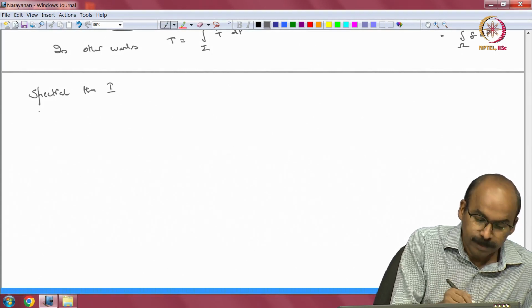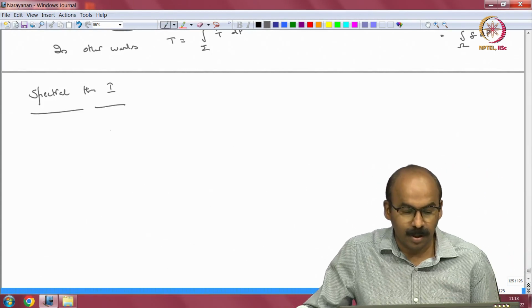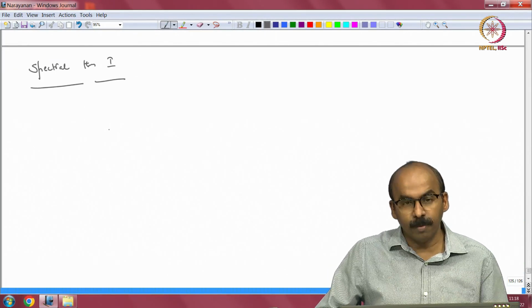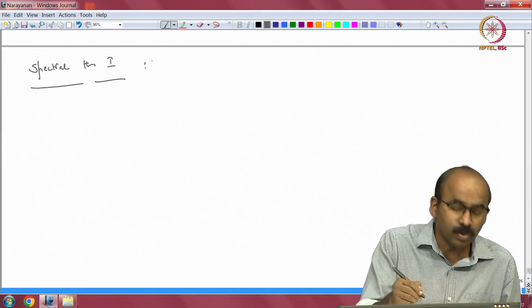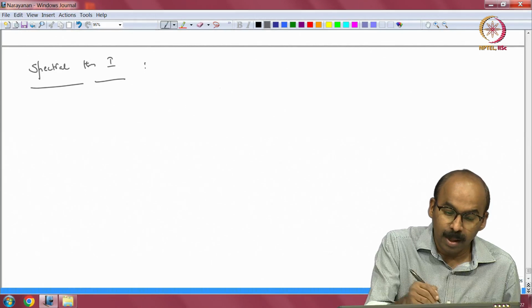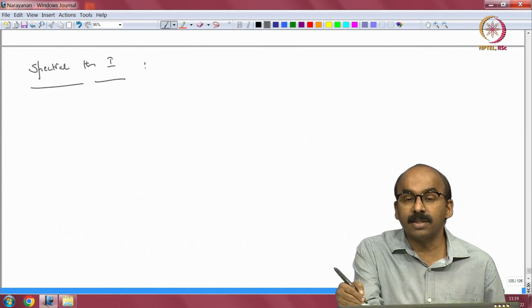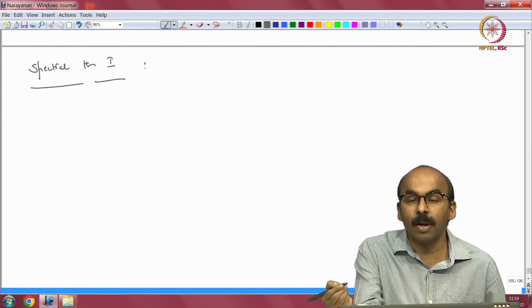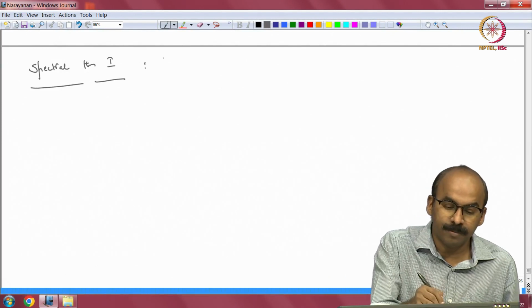Spectral theorem I. We will write down two versions, and then of course there will be other versions which are all equivalent, and we will prove the equivalence also. But let us start with one version. This is the projection valued measure version, but for a commutative unital C-star algebra. We will further restrict to the case of a single normal operator later on. So, right now it is still slightly general.